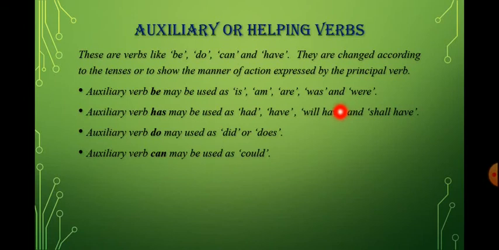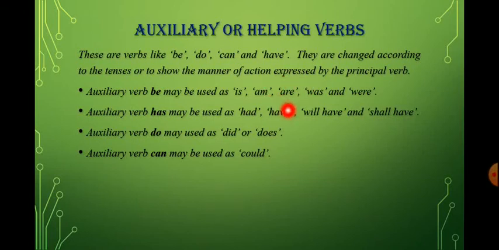Suppose I say, Ria is a good girl. So in this sentence we are talking about Ria, and Ria is singular. For a singular word we'll use is as a helping verb. But suppose I say, Ria and her sister, both of them are very beautiful. So here it is plural because we are talking about two persons, Ria and her sister. So we use the helping verb are.